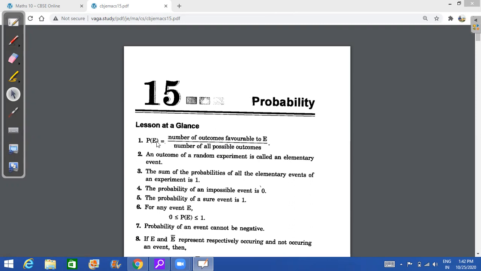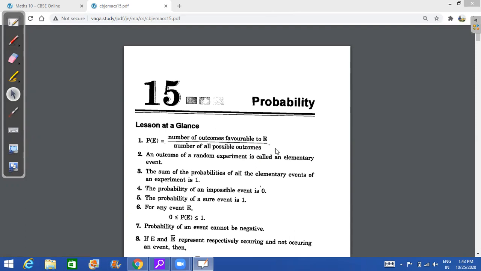This is the formula, P(E). E stands for the event. Probability of an event is number of favorable outcomes. Okay. What is favorable to you, upon the denominator, is all possible outcomes, right? So this is the formula by which we will have to solve all the questions.